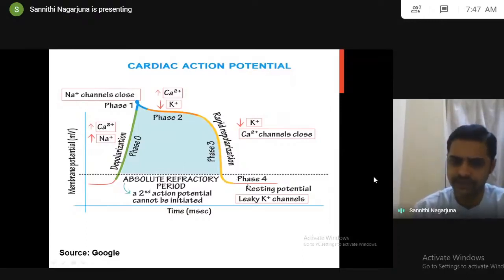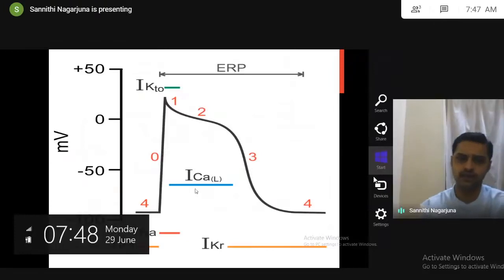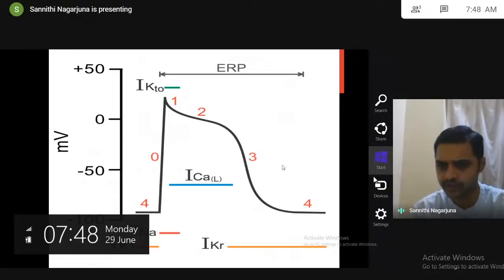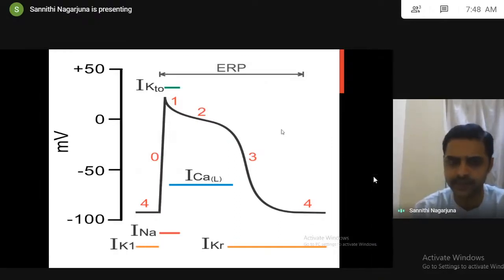Na+/K+ activation: sodium is sent outside, potassium comes inside, and the cell reaches resting, phase 4. So this is 0, 1, 2, 3, 4. Phase 0 is because of sodium channels, phase 1 because of potassium channels, phase 2 because of calcium channels, phase 3 because of potassium channels, and phase 4 because of Na+/K+ ATPase.